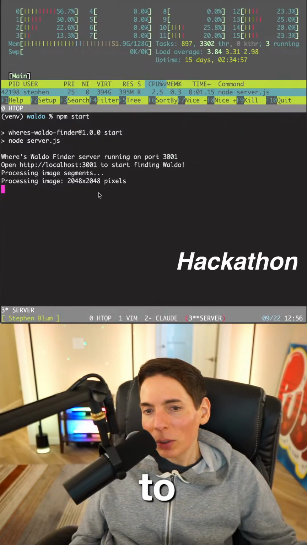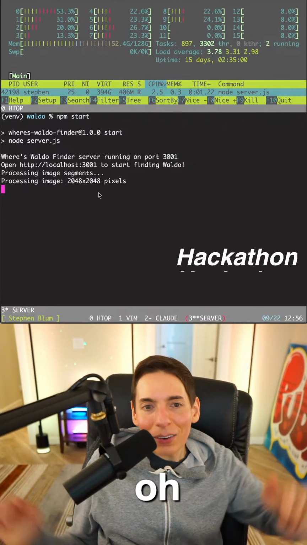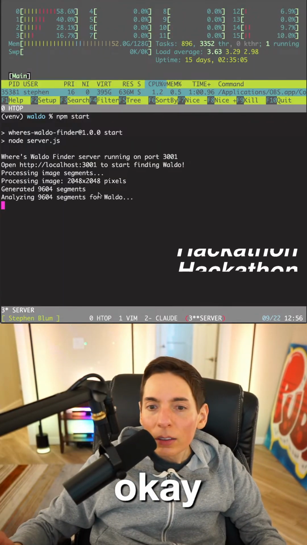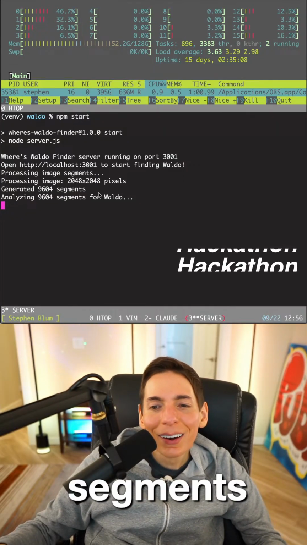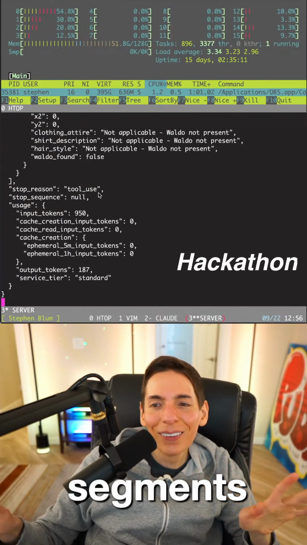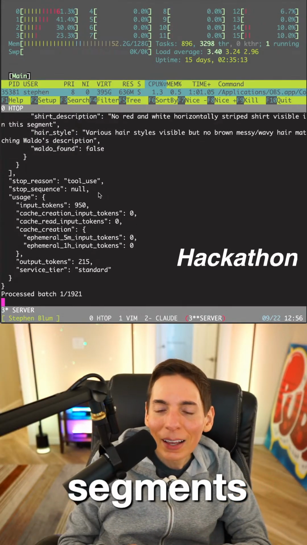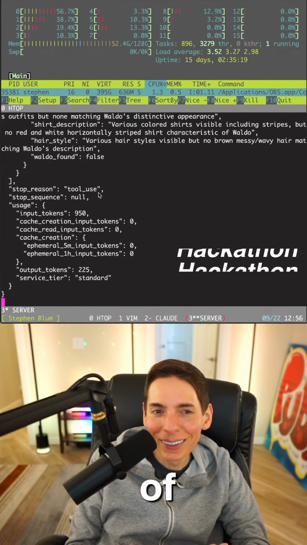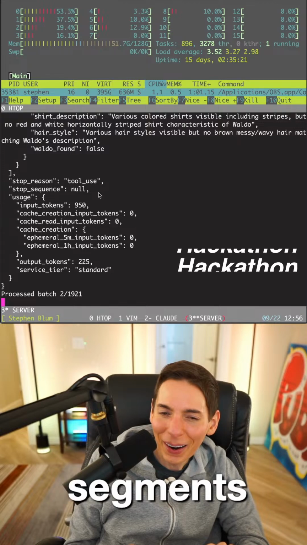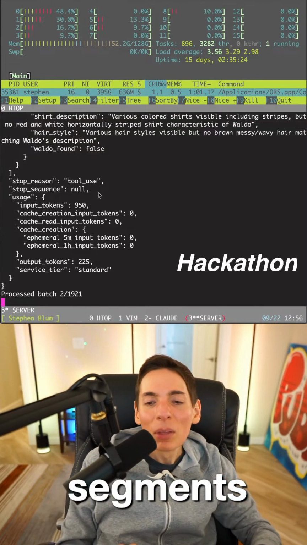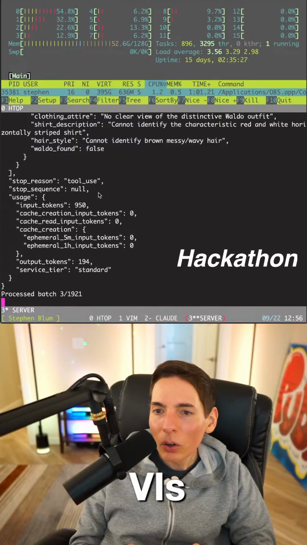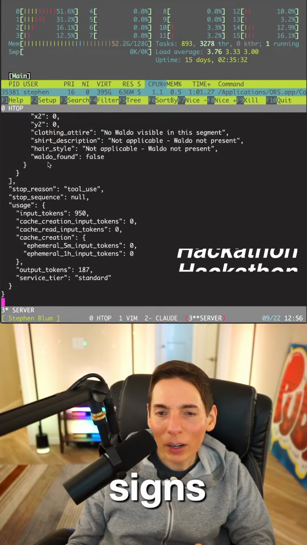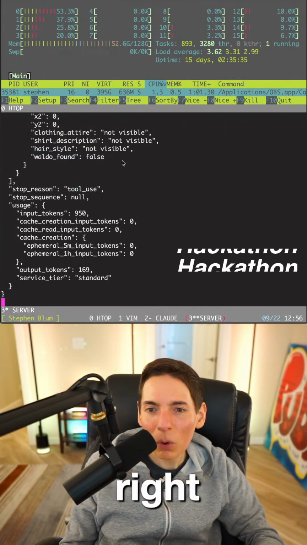I want it to respond with something. It's right there. So it did. Okay, generated 9,000 segments. That's a lot of segments. Okay, process batched. Not visible, no clear sign. Okay, tool use. You guys, Waldo found. You see there's a Waldo found right here.